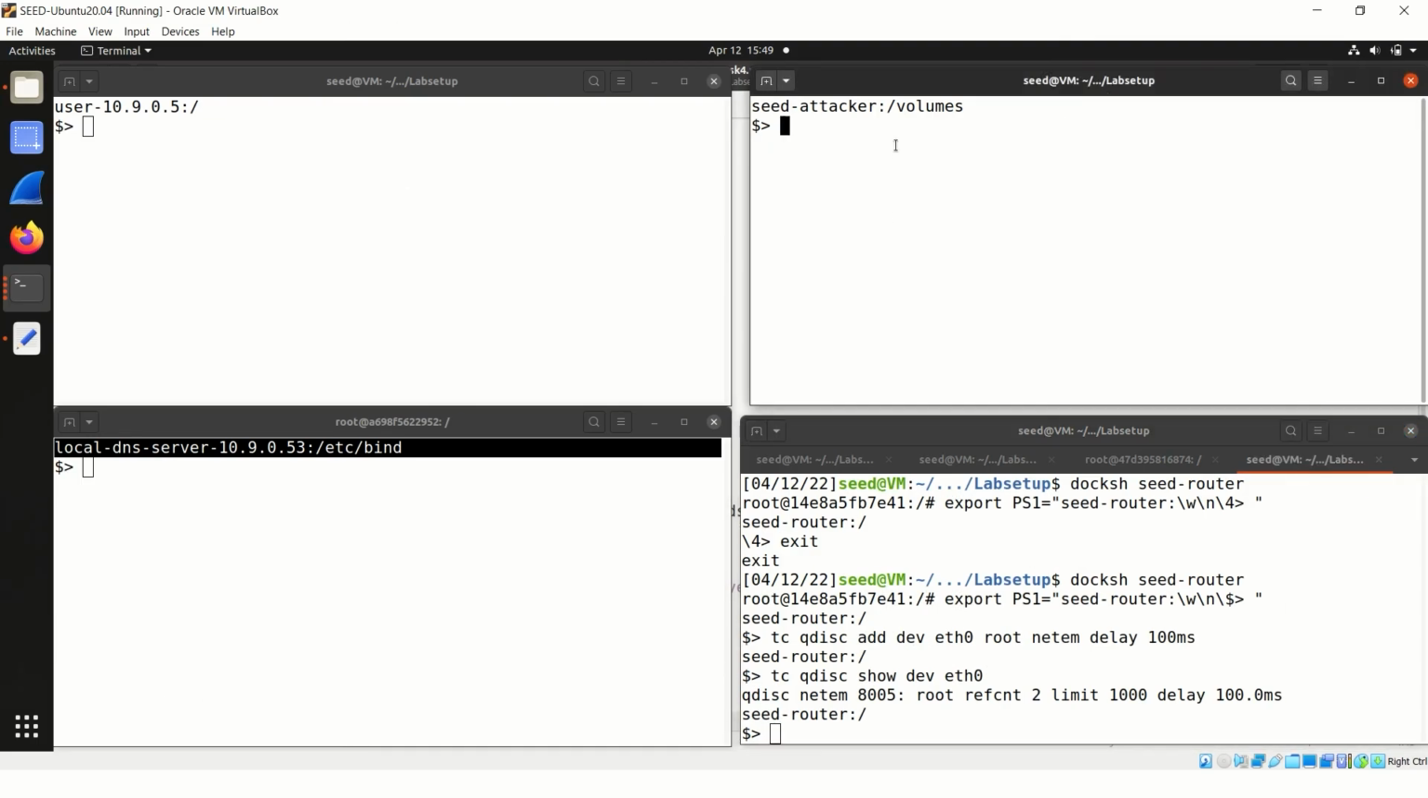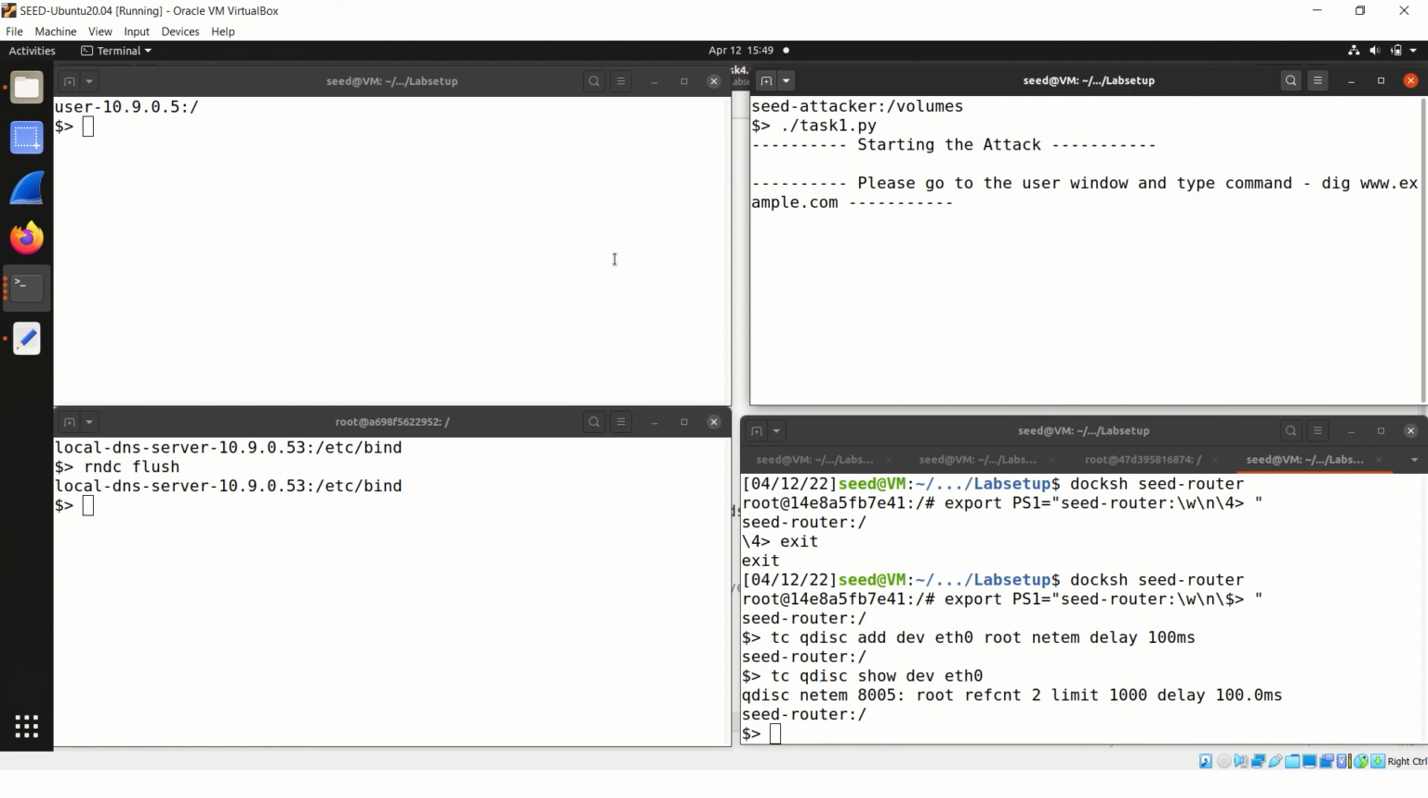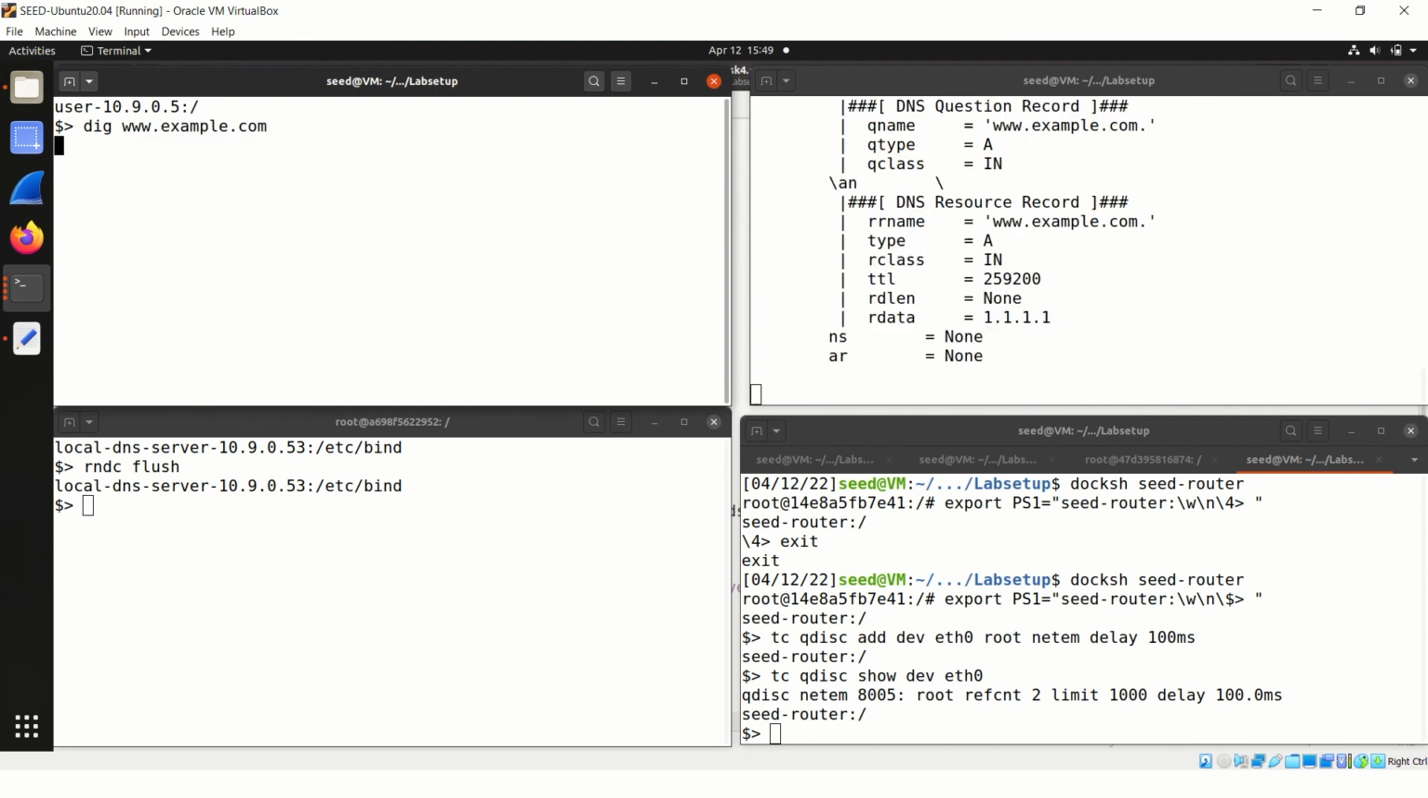So in the seed attacker, I have already set up the Python file, and firstly we need to clear the cache of the local DNS server. rndc flush is used for clearing the cache from the server. As you can see, the seed attacker has launched task1.py, and in the user terminal we have to run the dig command for example.com.